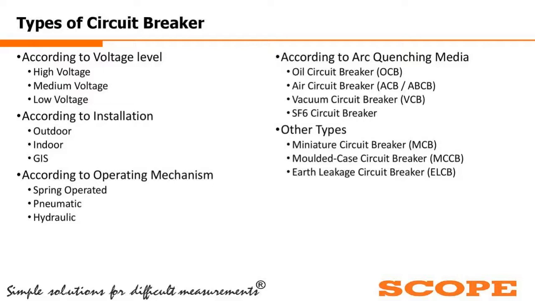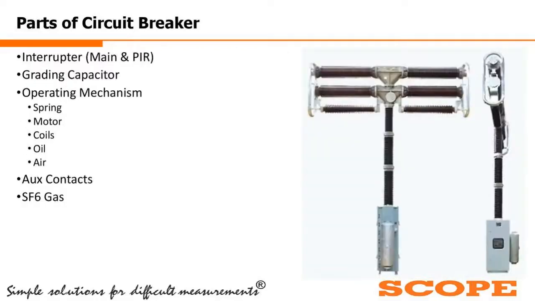According to arc quenching medium, that could be OCBs, old-age breakers, and air circuit breakers. Once again, the ABCBs are from old days and are going out. Practically, they are not available, though a few pieces are available in some utilities with very old substations. Then there are SF6 circuit breakers and VCBs. Among the other types, there are MCBs, MCCBs, and ELCBs. All are different types of circuit breaker.